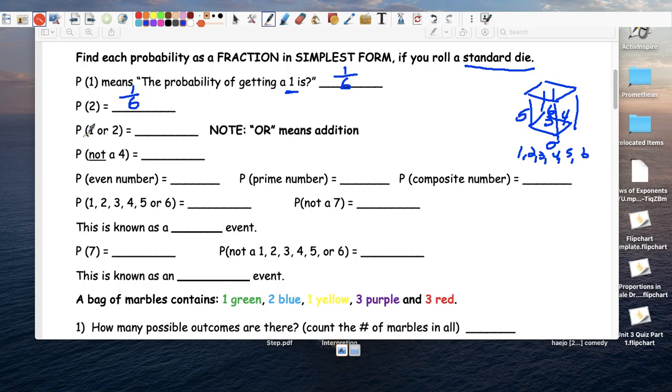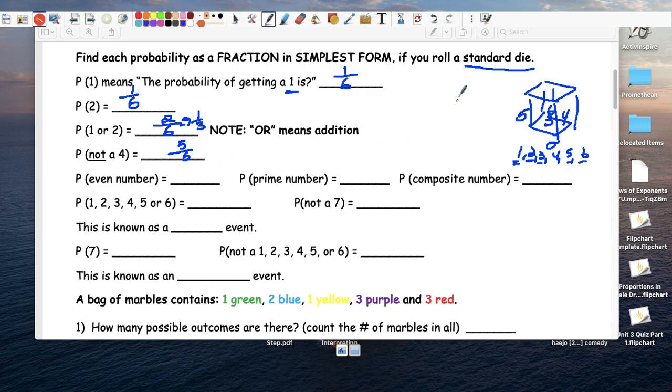What's the probability of getting 1 or 2? So there's 2 chances out of 6. So if you simplify, in your calculator you press simp, this becomes 1/3. Not 4. Not 4 is 1, 2, 3, 5, 6. So there's 5 numbers out of 6.